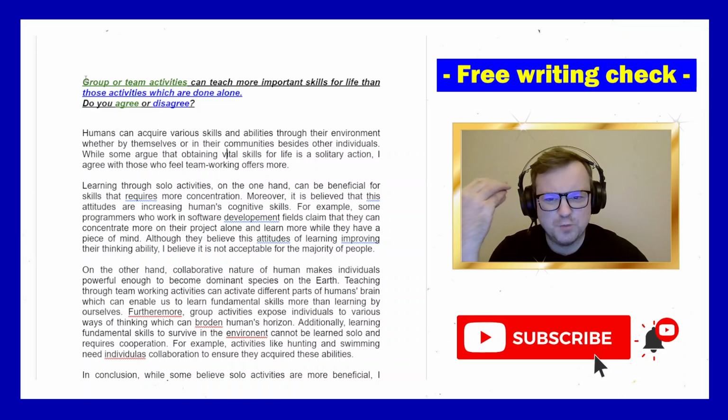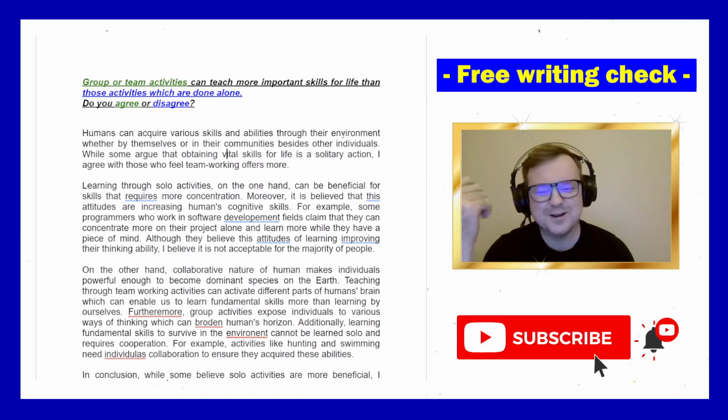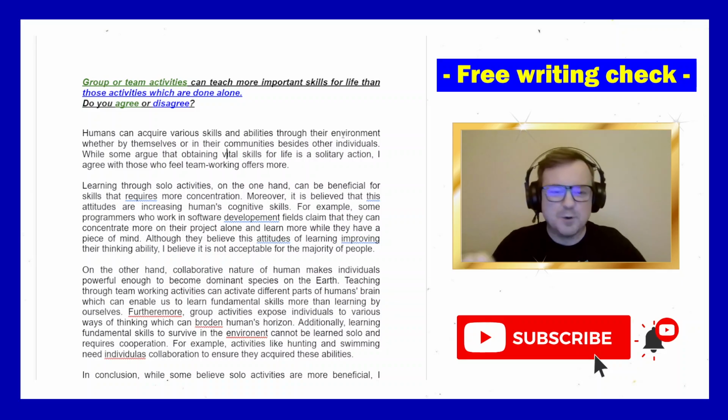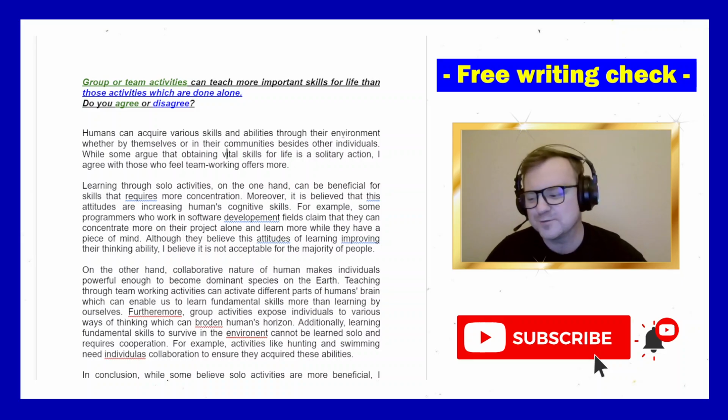Difficult to find an opening sentence, a sentence that gives background information about this. You know, skills for life, group activities, activities done alone. Difficult to find an opening sentence for it. But we want some background information sentence.